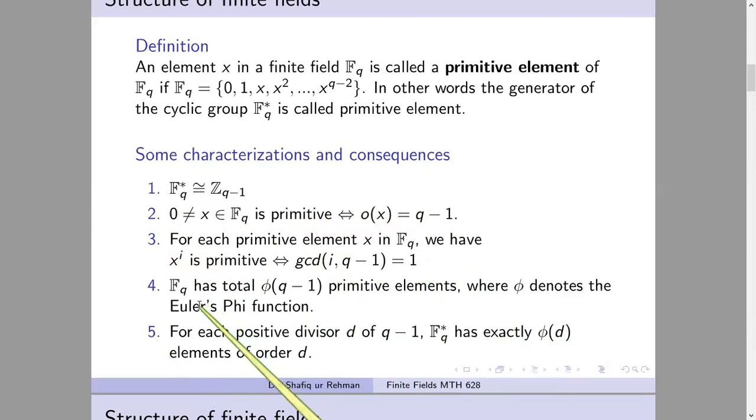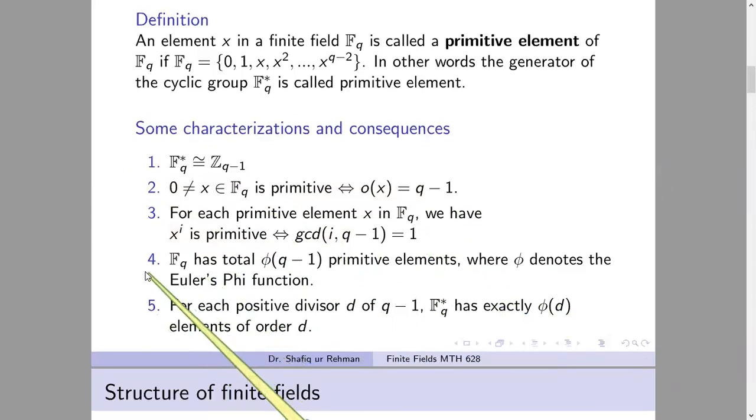And what is number 4? Fq has total phi of q minus 1 primitive elements, where phi denotes the Euler's phi function. So here we apply the result from cyclic groups. We know that if a finite cyclic group has order n, then it has phi of n number of generators. So Fq star is cyclic, so its generators are exactly the primitive elements. To count the primitive elements, we have to count the generators of Fq star. So this number will give us the cardinality of all the primitive elements in Fq, where phi is Euler's phi function.